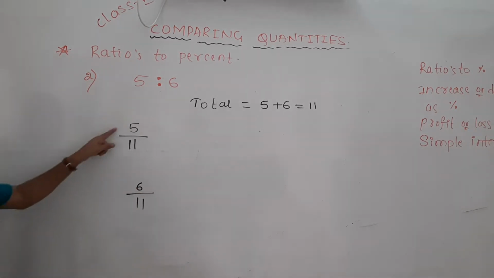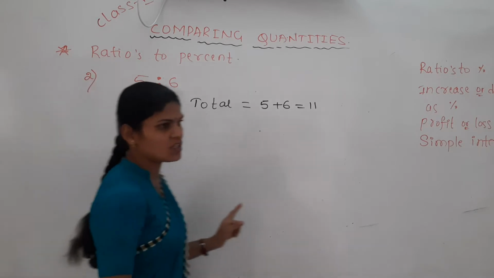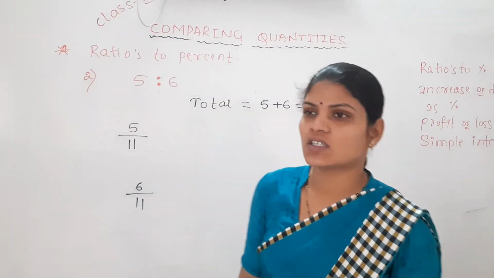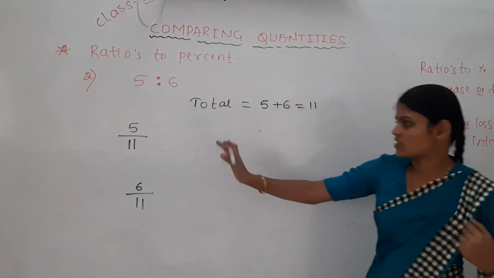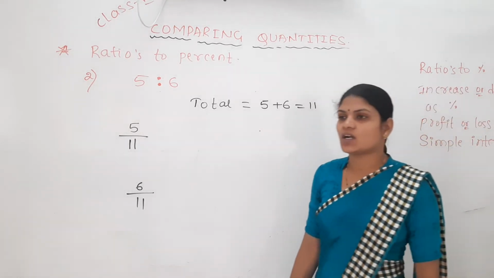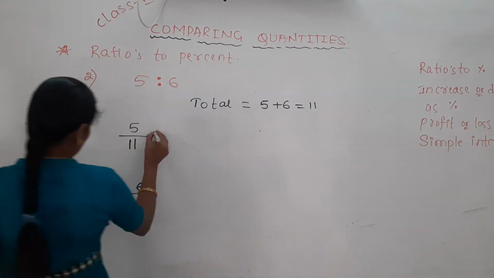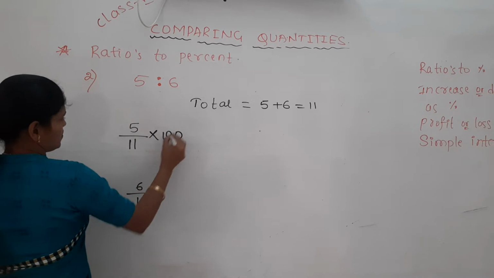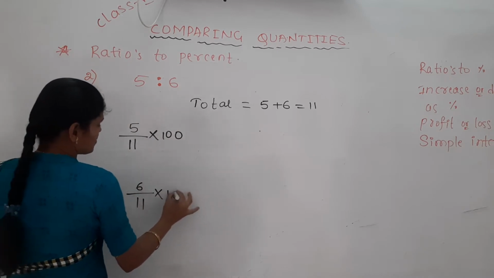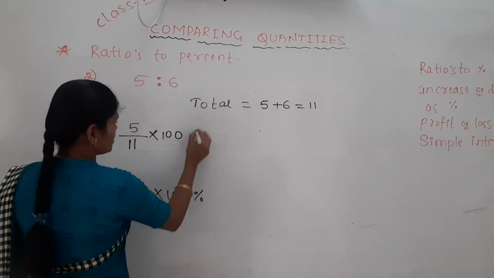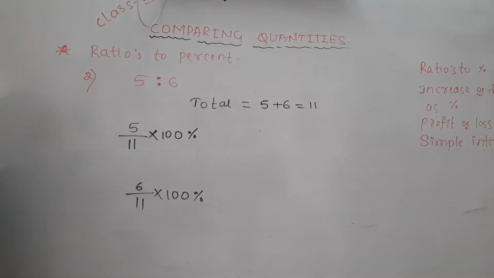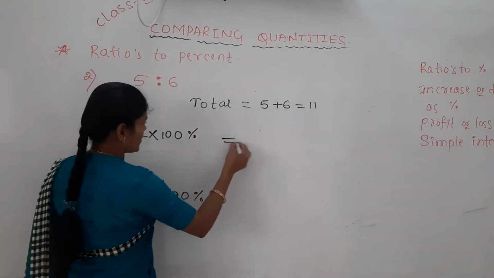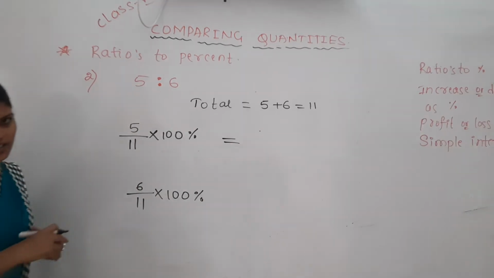Once you get these in terms of fractions, you know how to convert these fractions to percent. How? By multiplying by 100%, on both sides. If you multiply this by 100%, you will get the things in terms of percent. In the 11 table there is no 100.